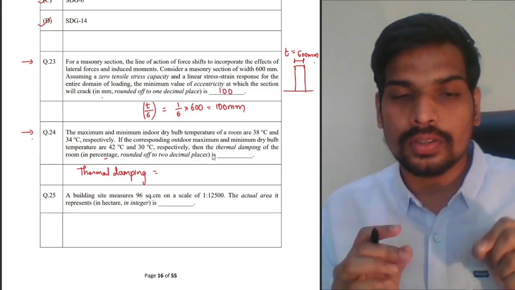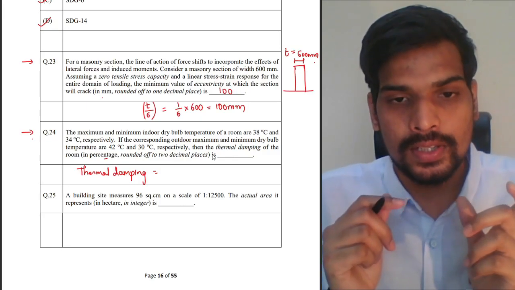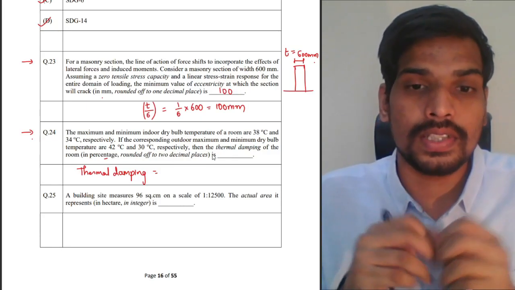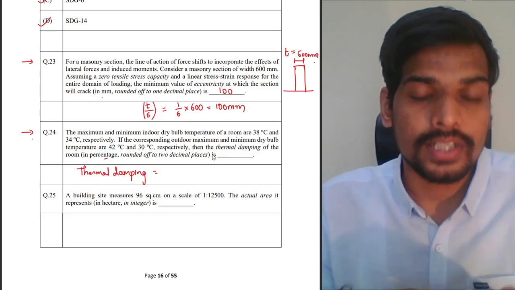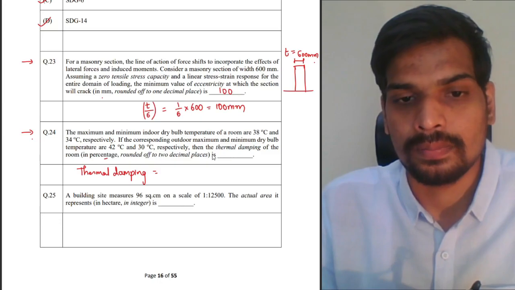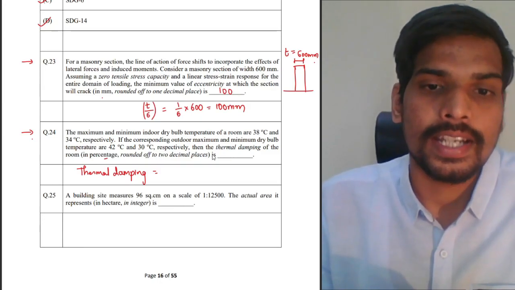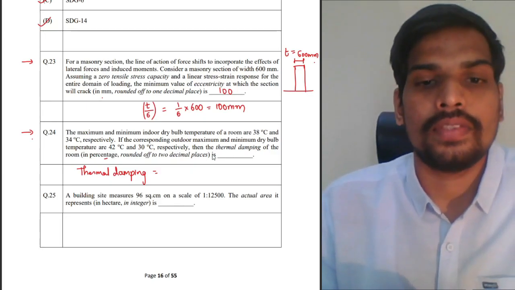So definition of thermal damping is basically the difference in variation between indoor and outdoor, expressed as a percentage of the outside variation.